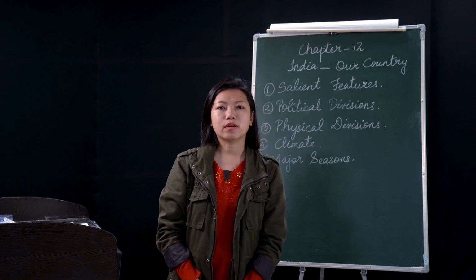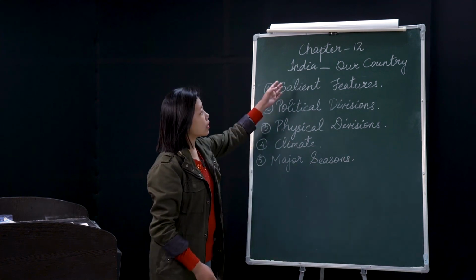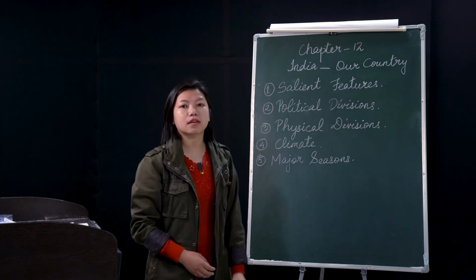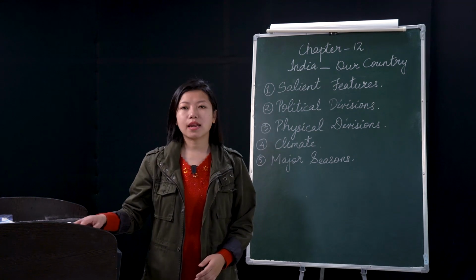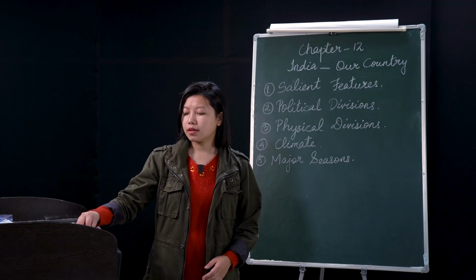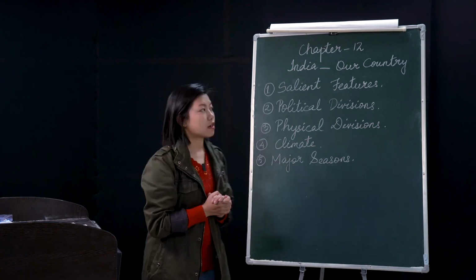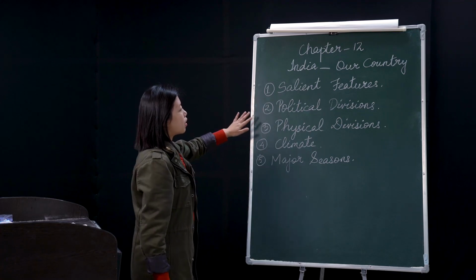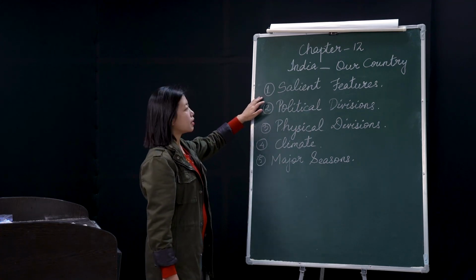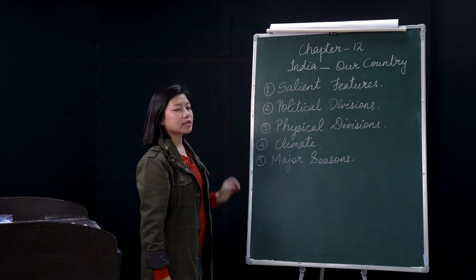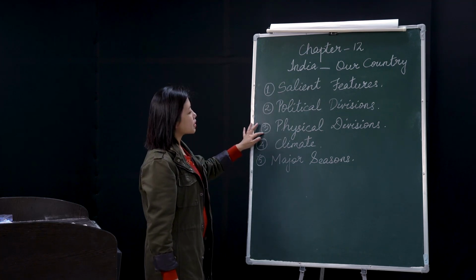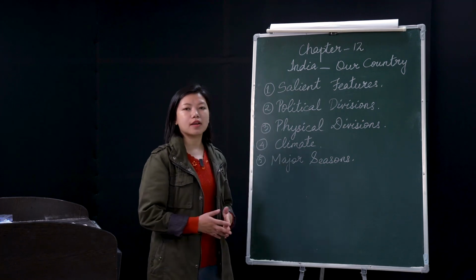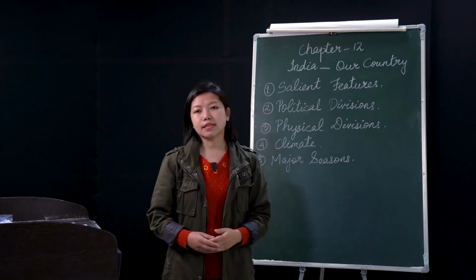Today the lesson that we are going to take is chapter 12, India our country. Chapter 12, India our country, it is on page number 82 in your textbook. Okay, if you are done, we will start. So the points that we are going to cover today are: number 1, the salient features; 2, political divisions; 3, physical divisions; 4, climate; and 5, the major seasons of India.